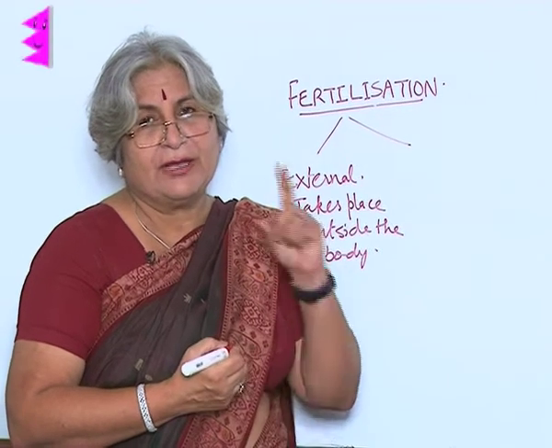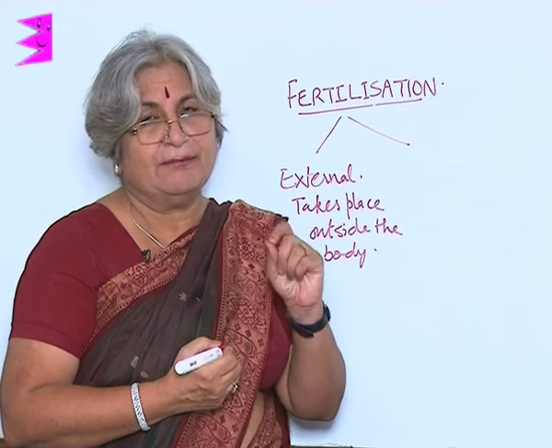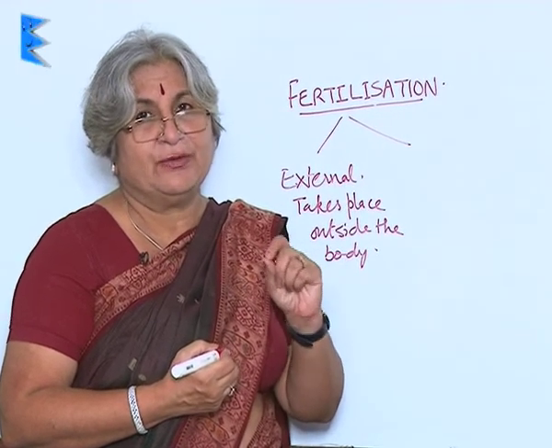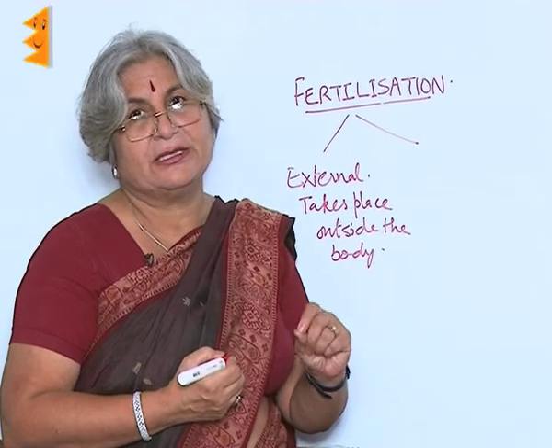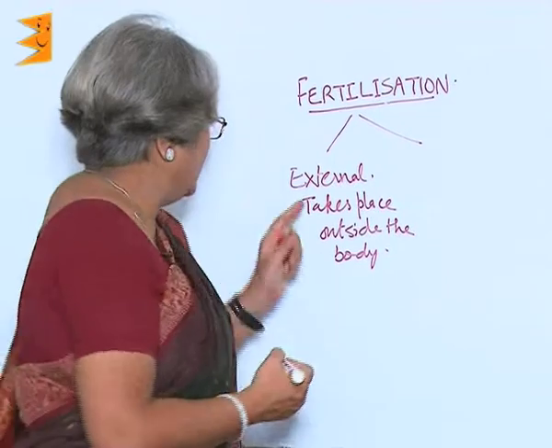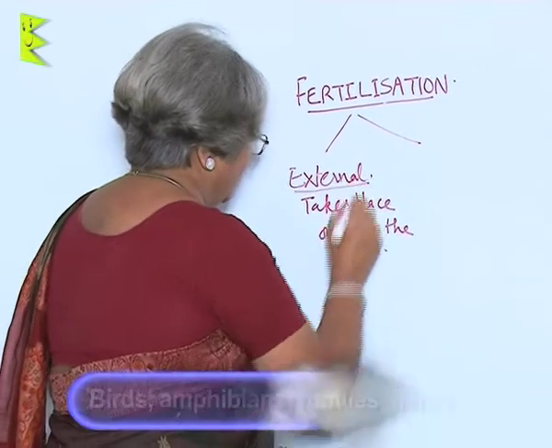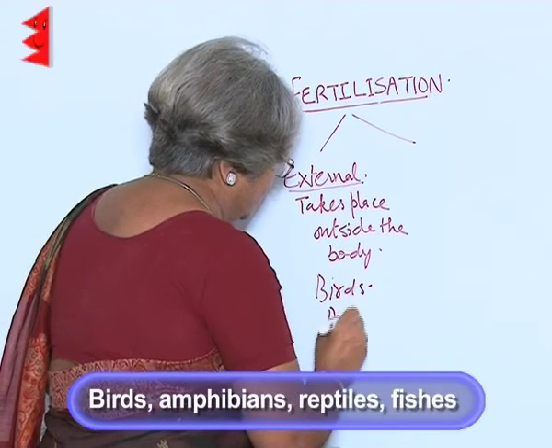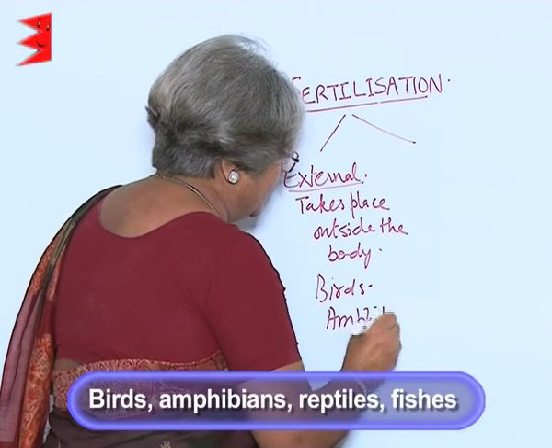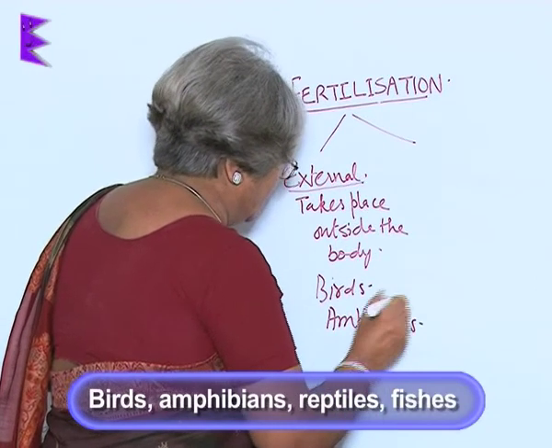So, one thing always remember, that the number of eggs laid in those animals which have external fertilization is much more. The examples are birds, amphibians, reptiles, fishes and lower animals.